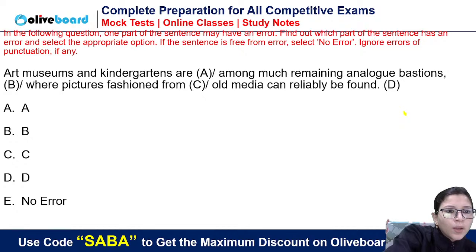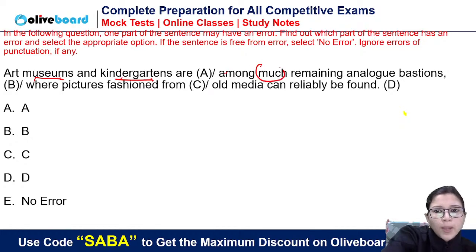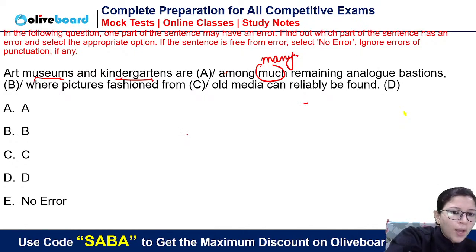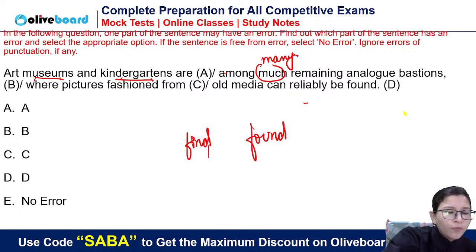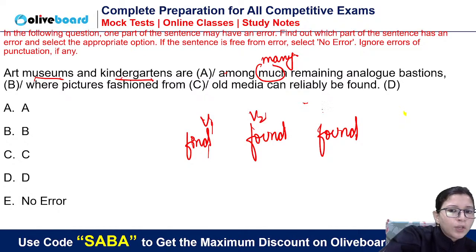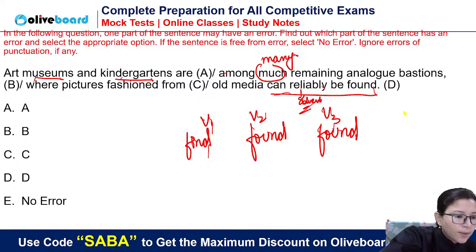Let's see. Art museums and kindergartens are among much remaining or many remaining. Simple may. Akshara, find, found, found. It's V3 form only. How can it be founded? Find का form आपको पता है. Find is V1, found is V2 and found is V3. So can be found is absolutely correct. Reliable is an adverb. कुछ भी error आ जाता है.